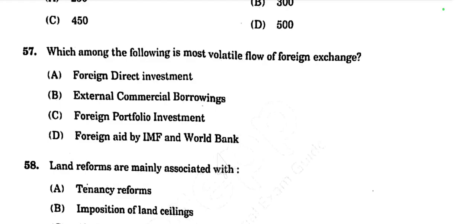Here FPI, foreign portfolio investment, is the most volatile. Option C is the right choice because foreign portfolio investment is highly sensitive to market conditions and can quickly enter or exit a country based on short-term factors, making it more volatile than the other forms of foreign exchange inflows listed.